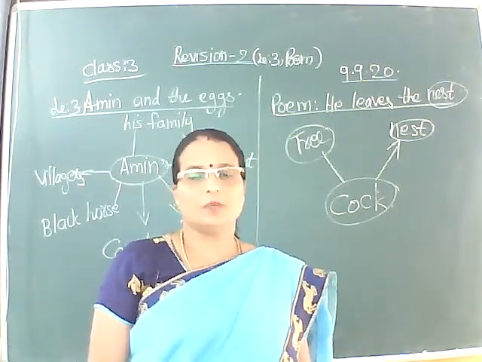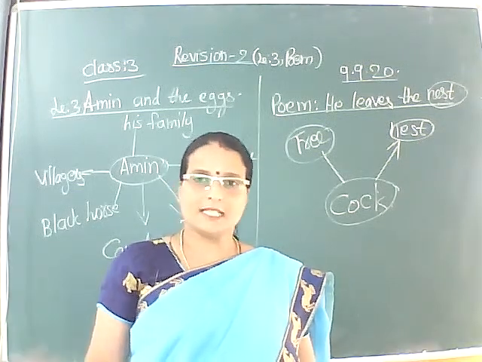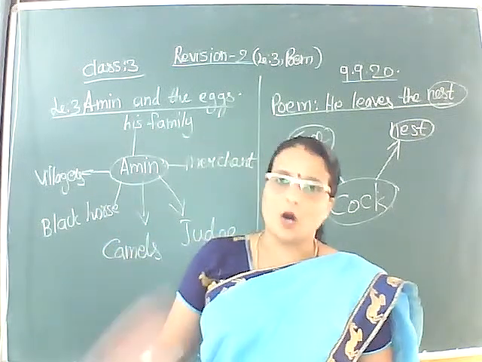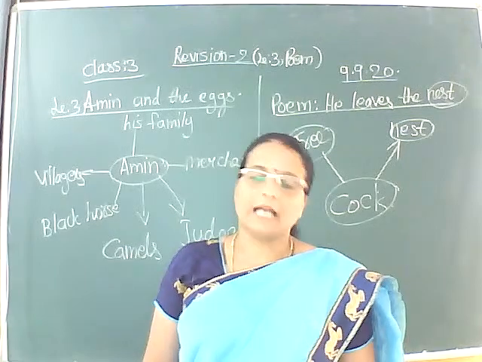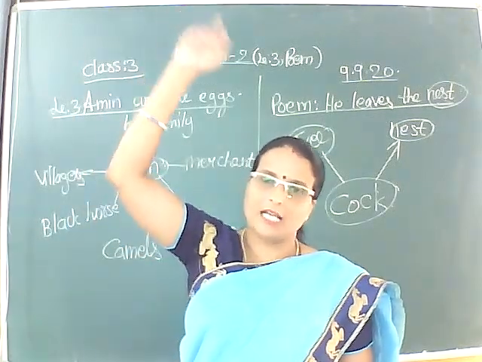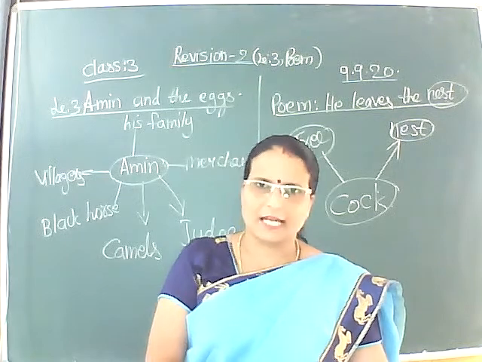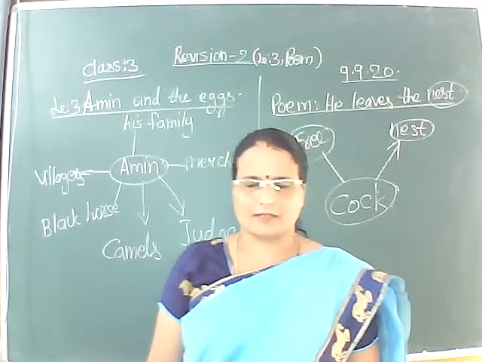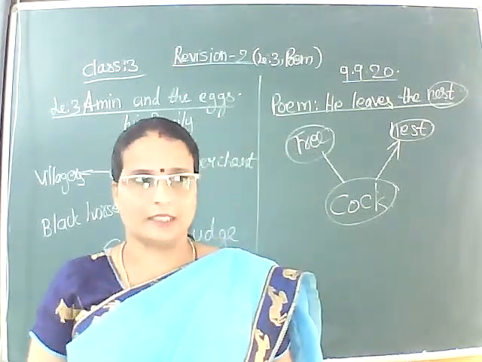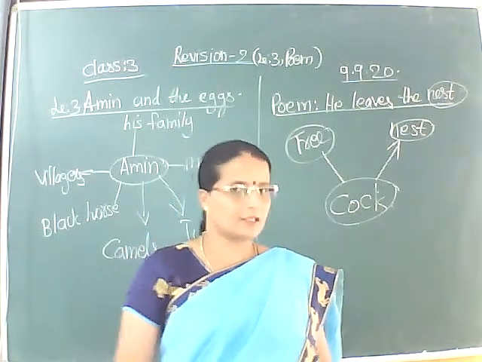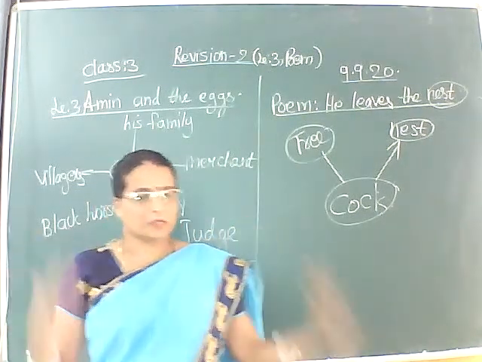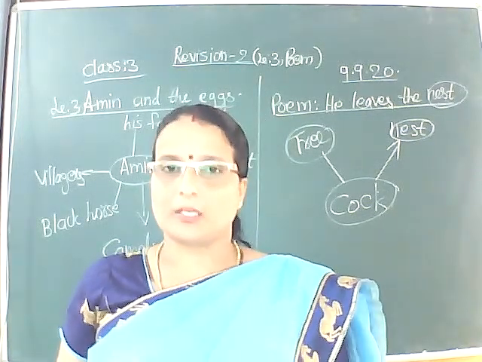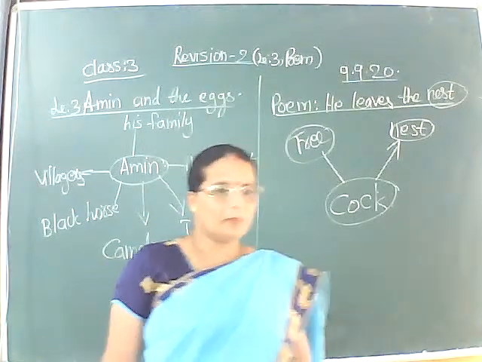That's what he wants others to do. He wants his voice to be heard by all the people of the village, and he wants all the people to look at him. That's why he climbed up on the tree and crowed from there. Otherwise, he could stand on the ground and crow from somewhere. But this particular cock is not like that. He is very proud. He wants others to see him. He wants others to hear him. So that is the feeling of this particular cock mentioned in this poem.